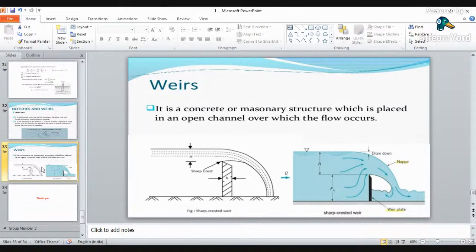So if there is sudden change in velocity, there will be sudden change in energy. So this change in energy can be stored in a particular manner, or there may be formation of a jump. So after formation of the jump, what will happen? A huge amount of energy is created, and that energy can be stored. Okay, so to make the artificial jump, there is arrangement of weir and notches.